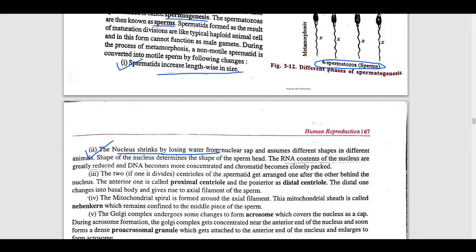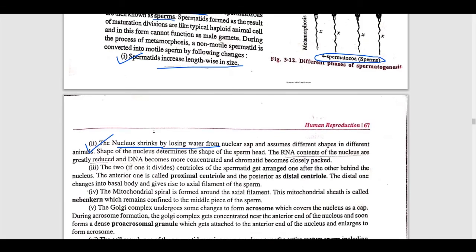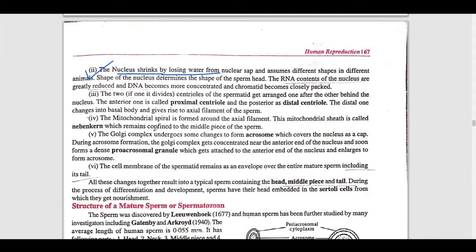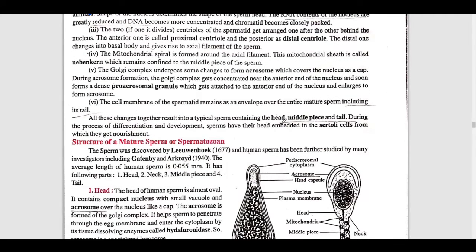And next, the Golgi complex undergoes changes into the acrosome, which forms a cap. Means in this we will see the acrosome forming a cap over the nucleus, means these sperms are finally taking their shape.